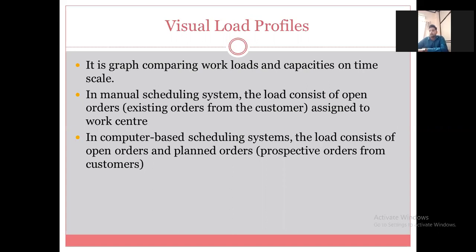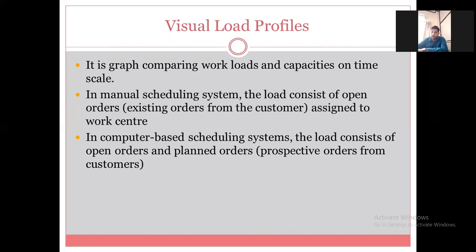Now, the second point is related to manual loading. Manual loading means there is no computer based loading system available, or there is no computer based ERP or SAP system in the industry. In that case, the manual scheduling or manual loading system is used, and the job is assigned manually to the work center. Whereas computer based scheduling systems also provide open orders or planned orders profile or upcoming jobs to the workstation.